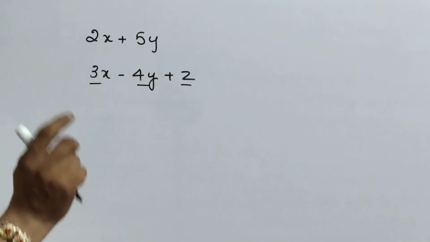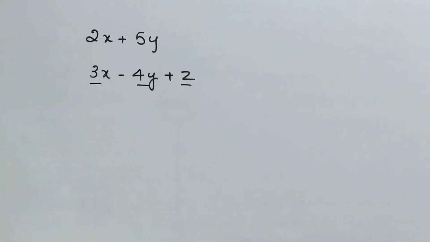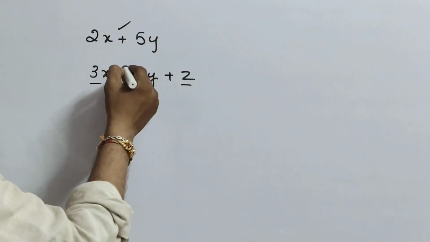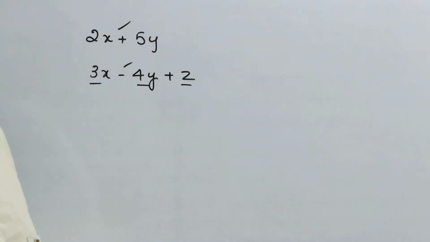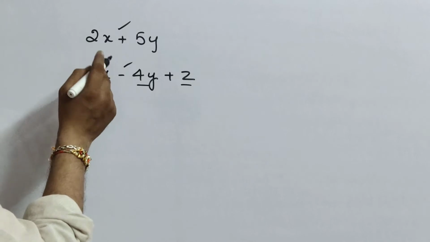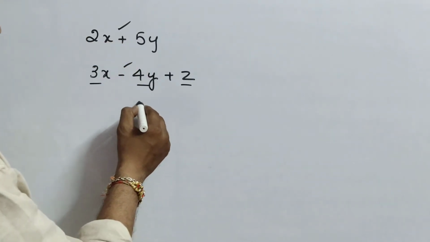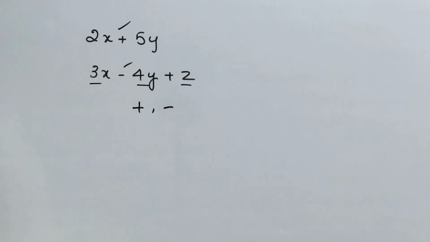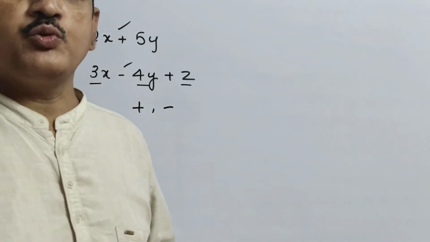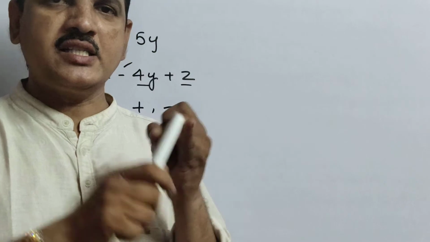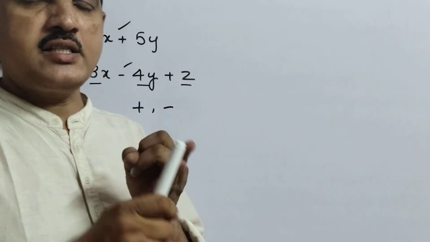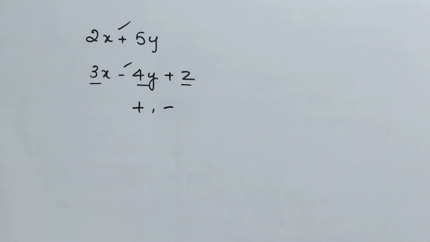Between the terms you observe one symbol. What is that? Plus and minus. That means terms are joined with the help of positive or negative symbols. If you join the terms with the help of symbols like plus and minus, then what is going to happen?